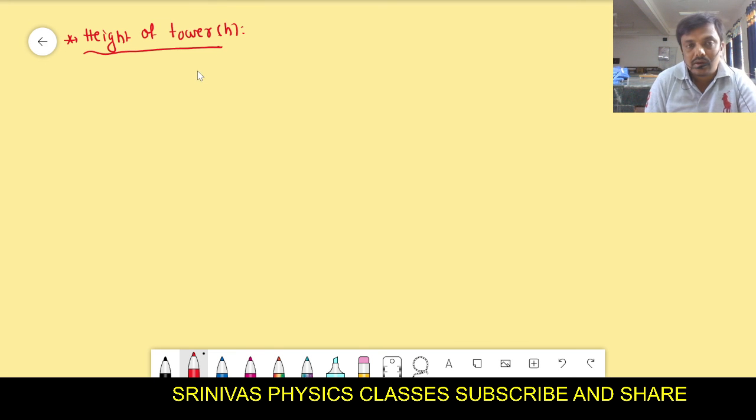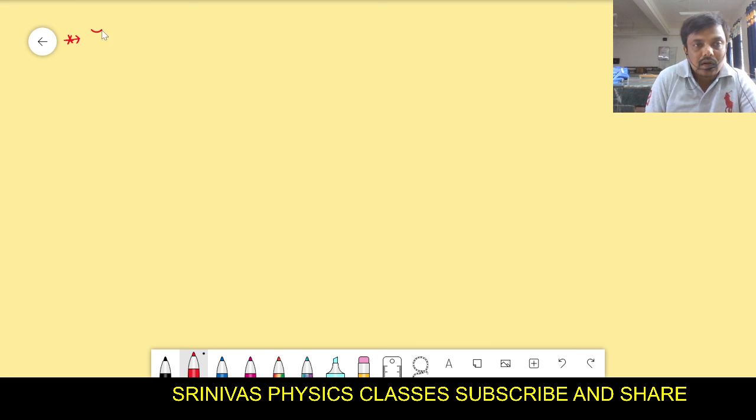Next, I want the height of the tower, from where we are throwing the object. Height of tower I want, from which you are throwing the object. How to find out the height of tower from this case? What formula should you use to find out the height of tower? Or first we find out the time of descent, no need of height, right? In that time formula you will get height also.